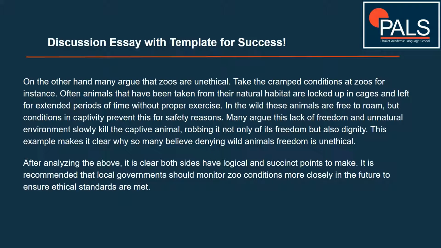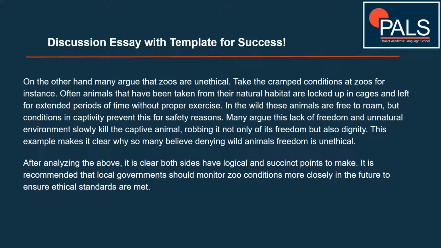Body 2. On the other hand, many argue that zoos are unethical. Take the cramped conditions at zoos, for instance. Often animals that have been taken from their natural habitat are locked up in cages and left for extended periods of time without proper exercise. In the wild, these animals are free to roam, but conditions in captivity prevent this for safety reasons.